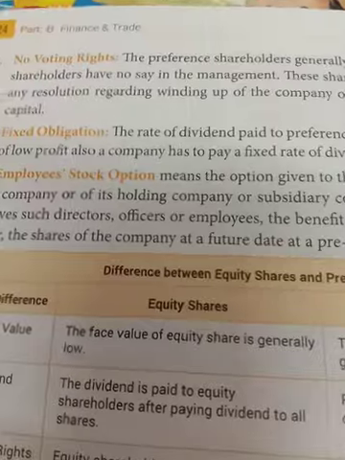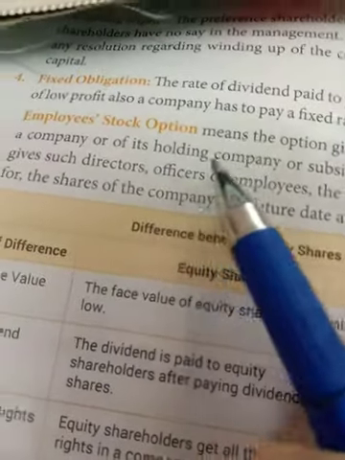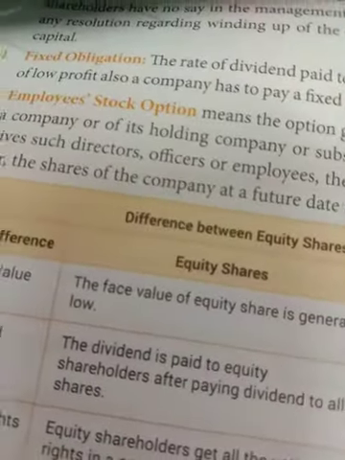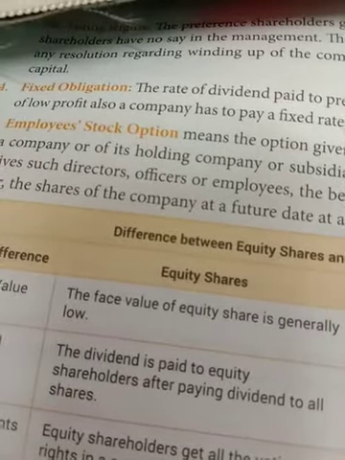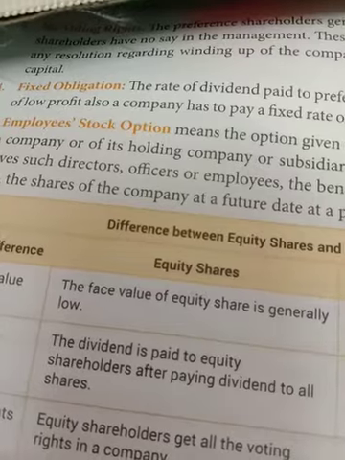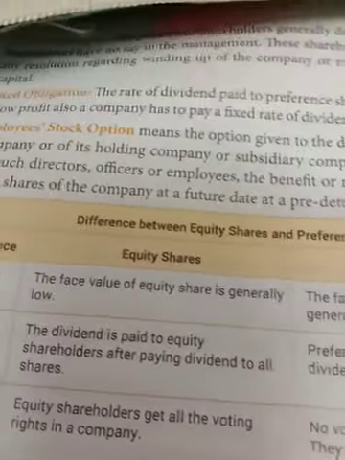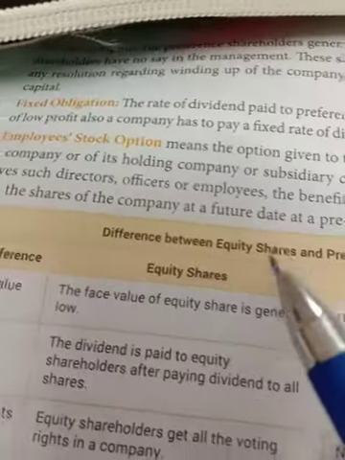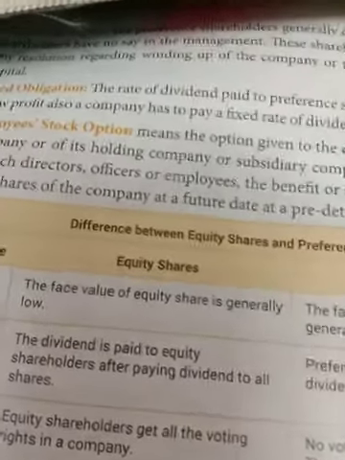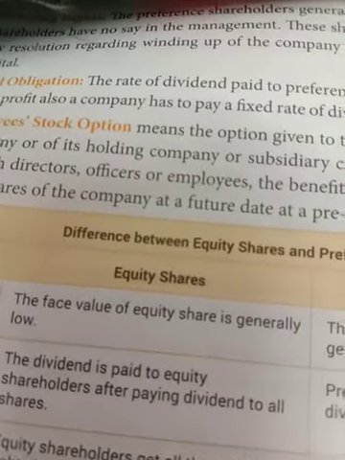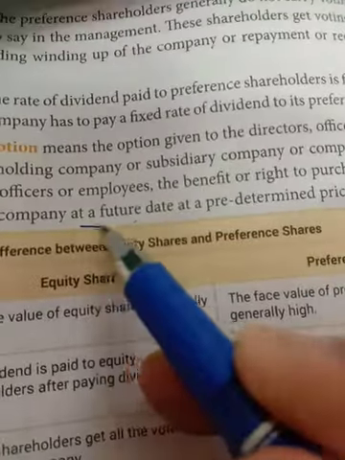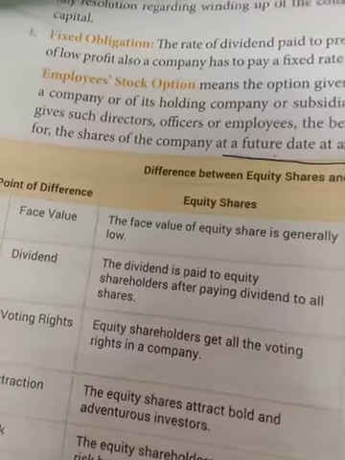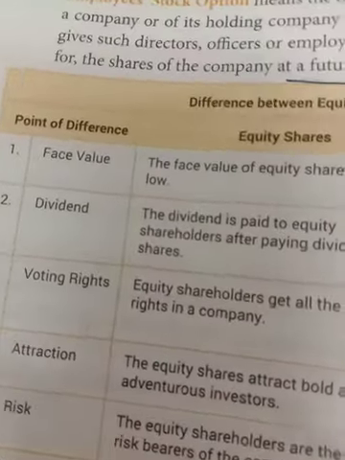Employee stock option. This is the employee stock option scheme that is given to these shareholders also. It is given to directors, officers, and employees of the company who are holding preference shares, and also to the holding company and subsidiary companies. Basically, what is the right? The benefit or right to purchase or to subscribe for the shares of the company at any future date at a predetermined price. So here the keywords are future date and predetermined price. So that is the option, employee stock option, that is given to preference shareholders also in that case.